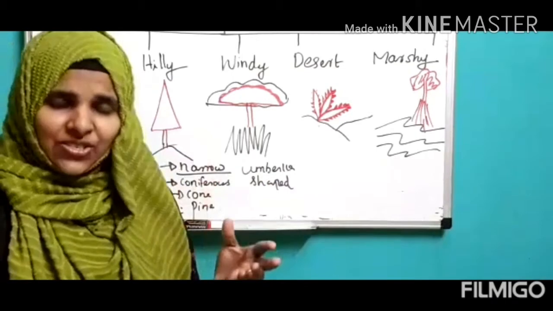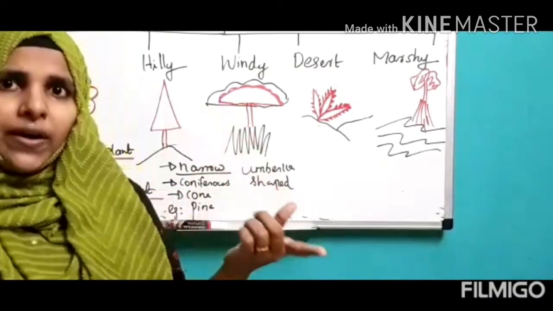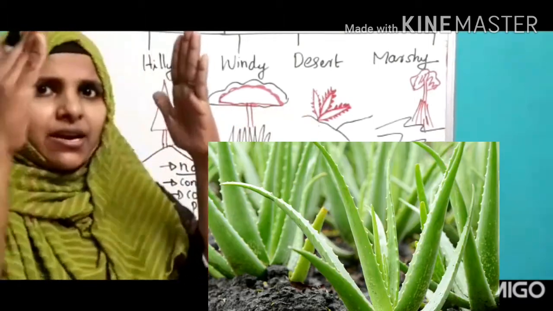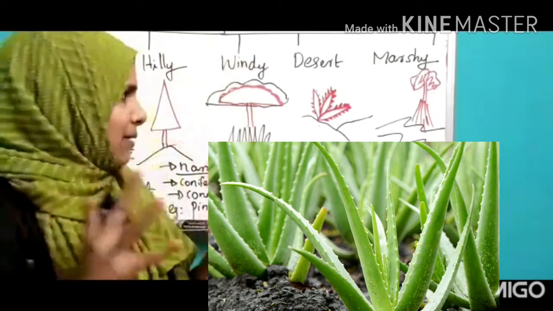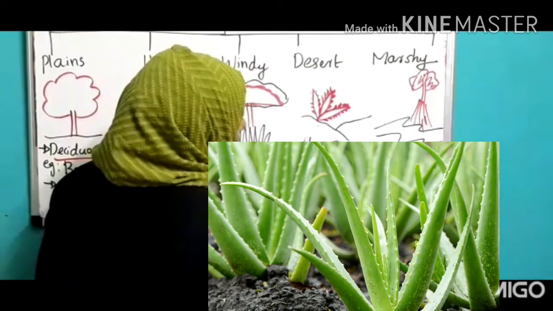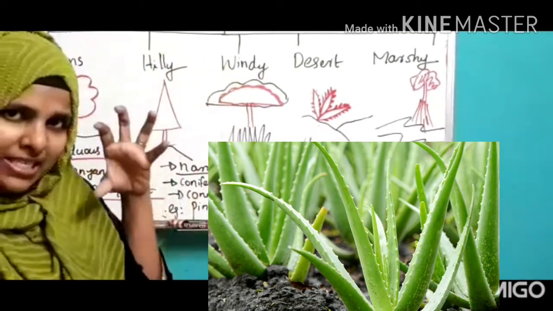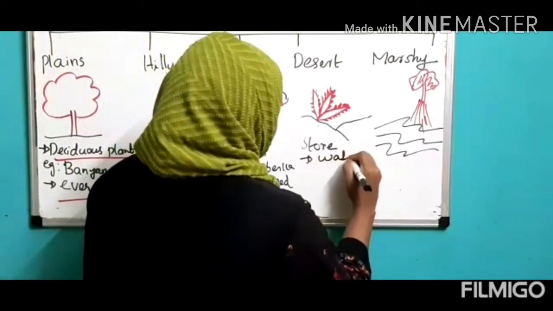Plants living in a desert region, for example, we can take cactus plant or aloe vera. Stem is very broad and fleshy. Maximum they are storing the water. In stem they are storing maximum amount of water. And what about leaf?